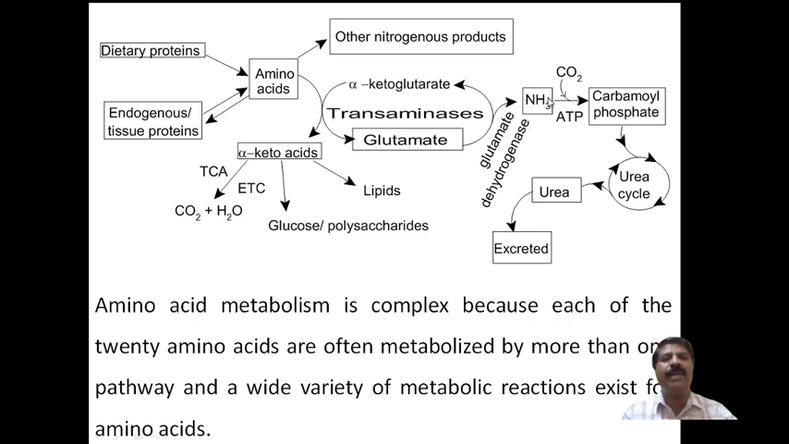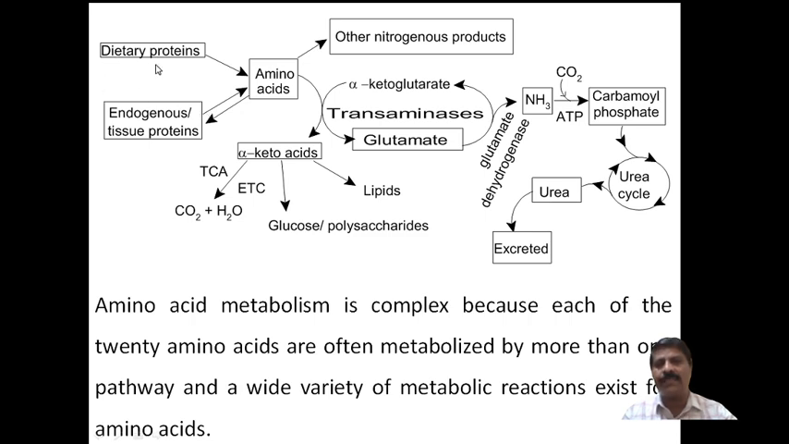Then this ammonia combines with carbon dioxide in the presence of ATP to form carbamyl phosphate. This carbamyl phosphate undergoes the urea cycle, in which the last stage is that urea will form, and that urea can be removed from the body of the animal in the form of urine, excreted after the urea cycle. This cycle will continue. This is in simple terms protein metabolism.